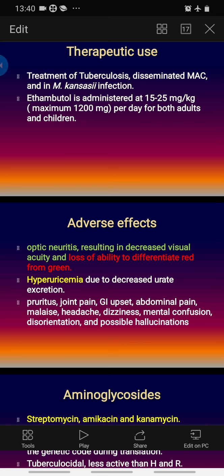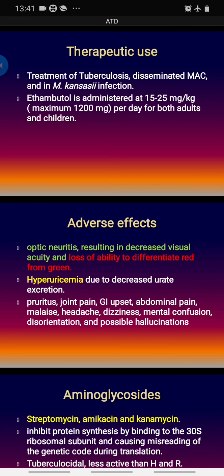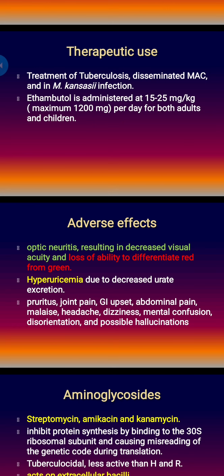That is the commonest adverse effect of ethambutol, and often children are less able to mention this effect. That means even if they cannot differentiate red-green colors, they are not able to report to their parents or doctors. That's why it is difficult, often there is delay in detecting the optic neuritis in children. That's why in children below 6 years of age, normally ethambutol is contraindicated.